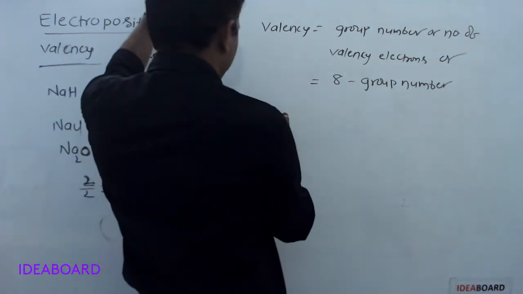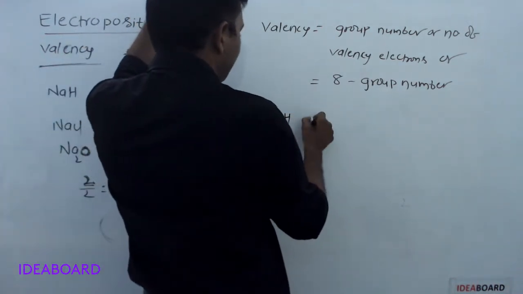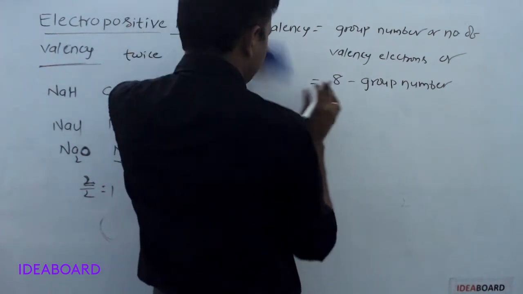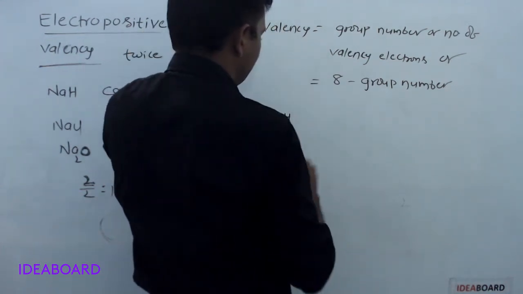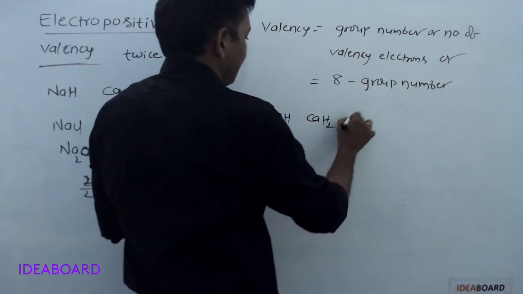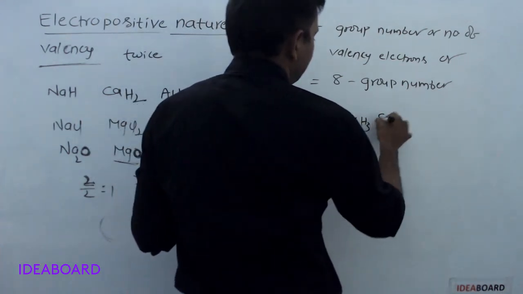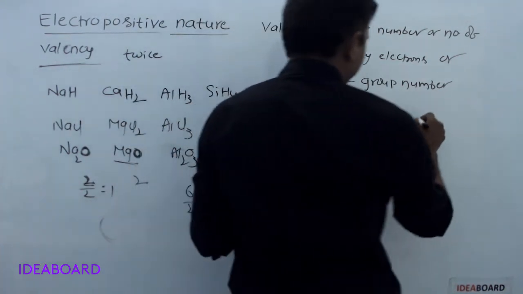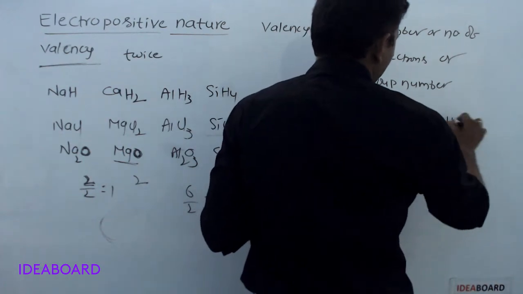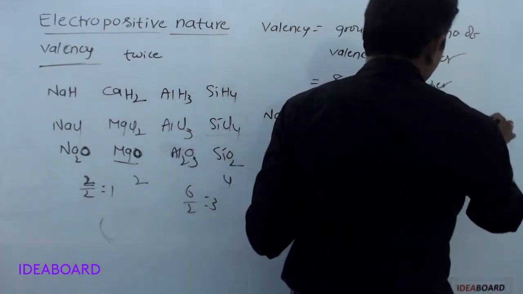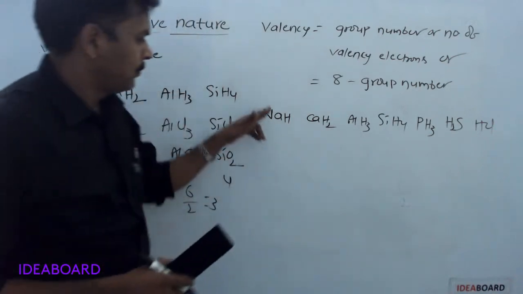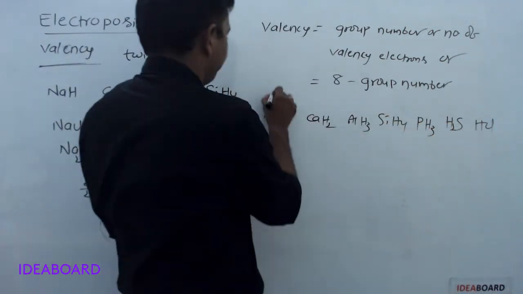So if we take sodium hydride, magnesium hydride, calcium hydride, aluminum hydride, silicon hydride, phosphorus hydride, hydrogen sulfide, HCl: first A to 7th A group elements.